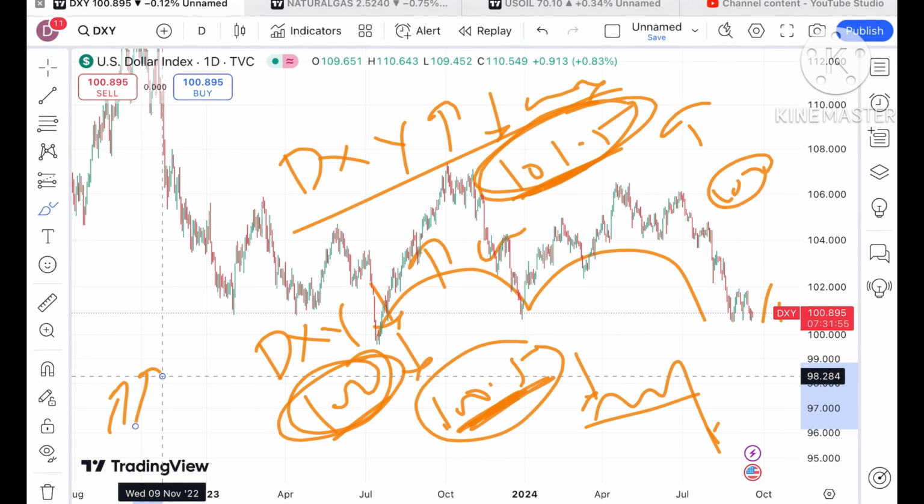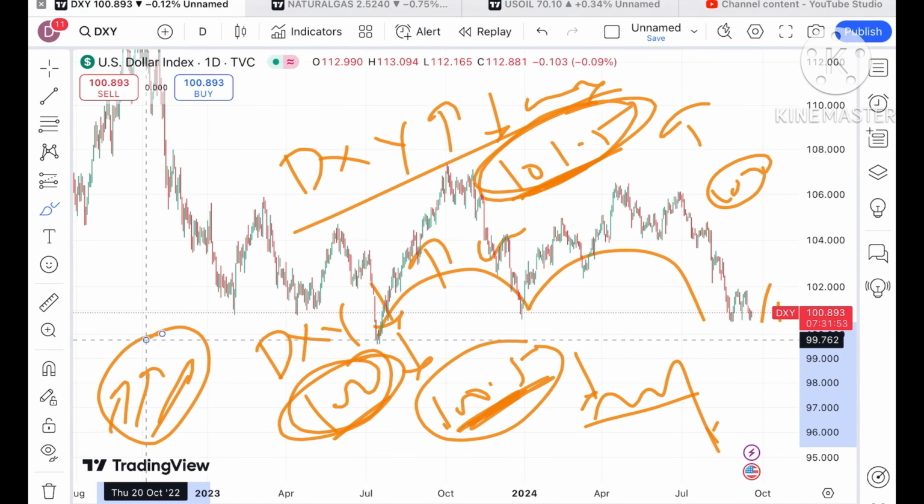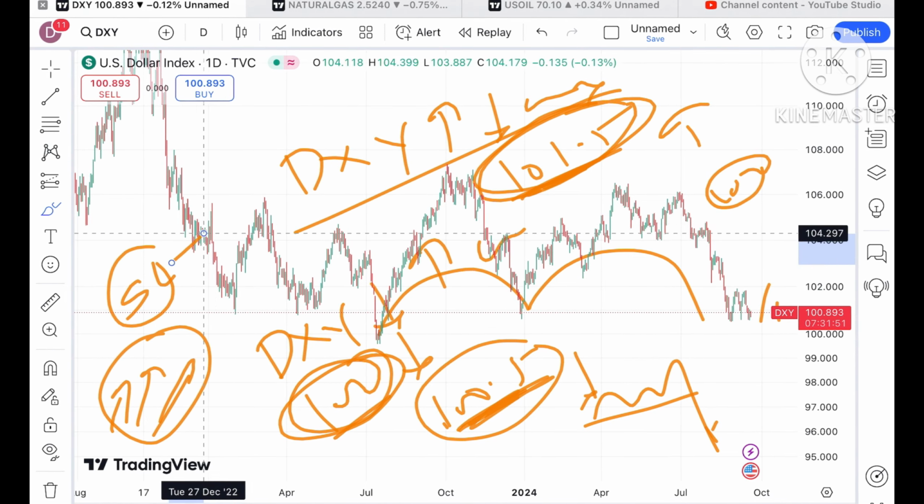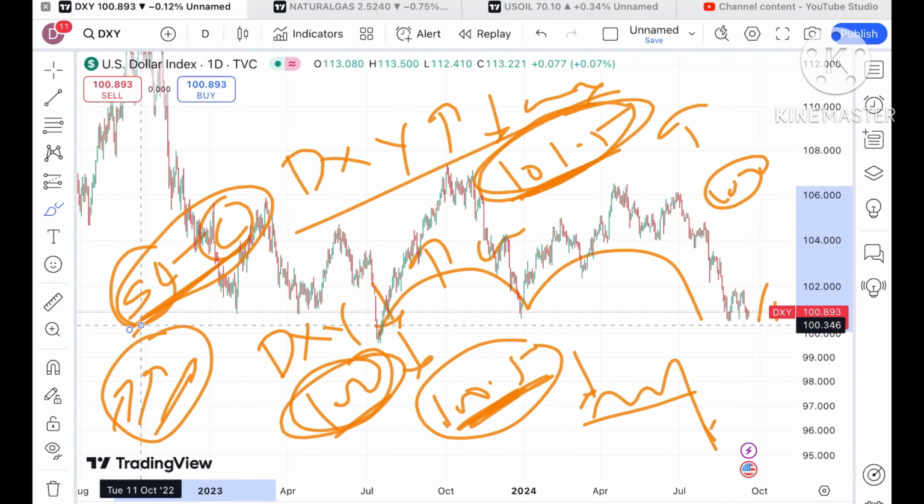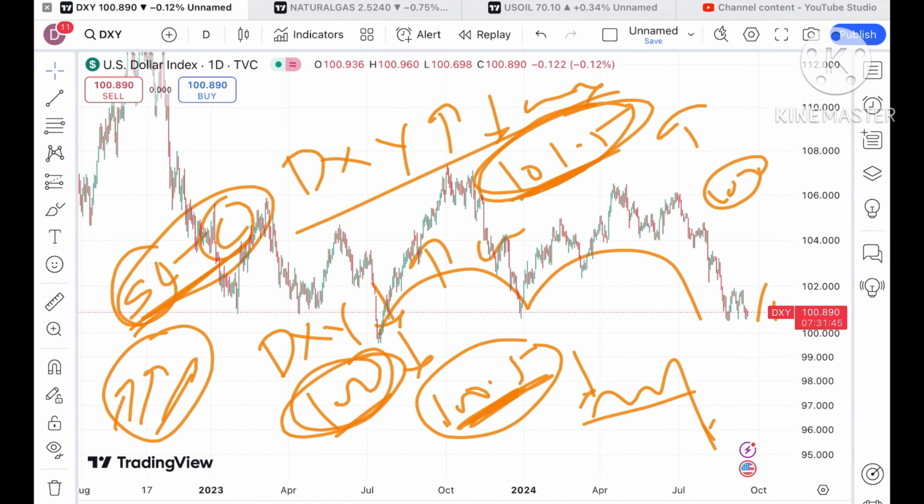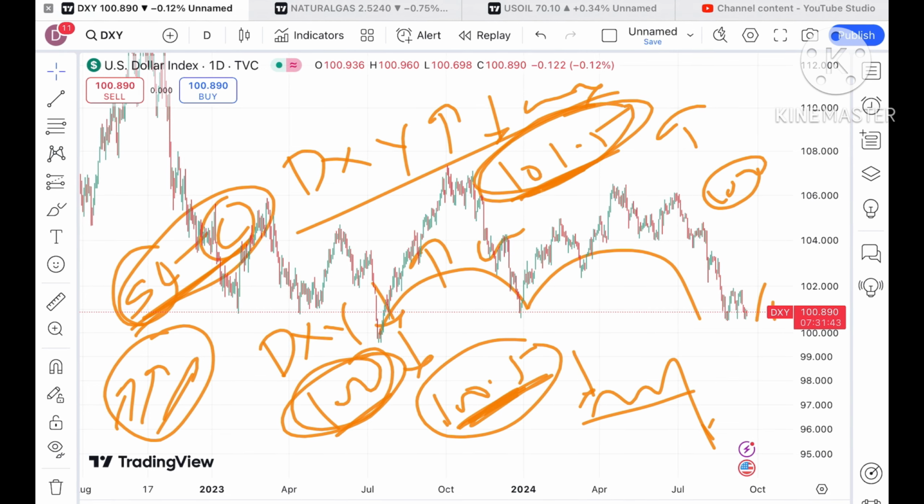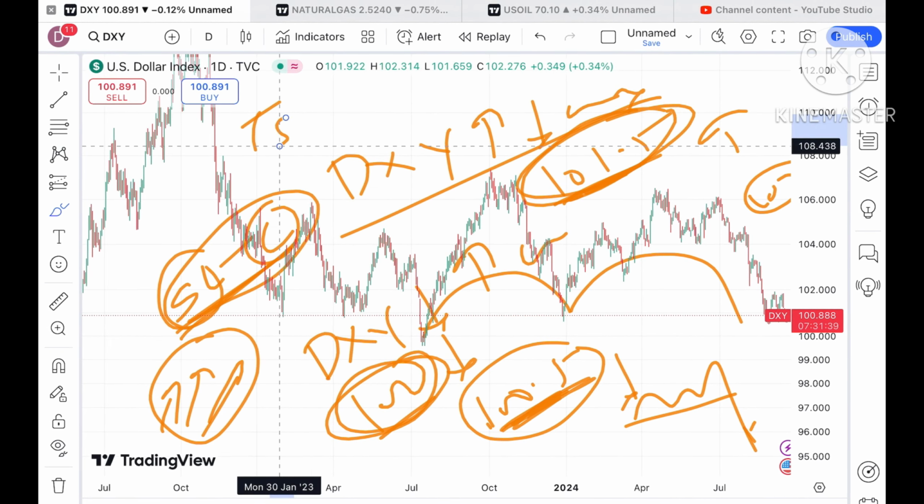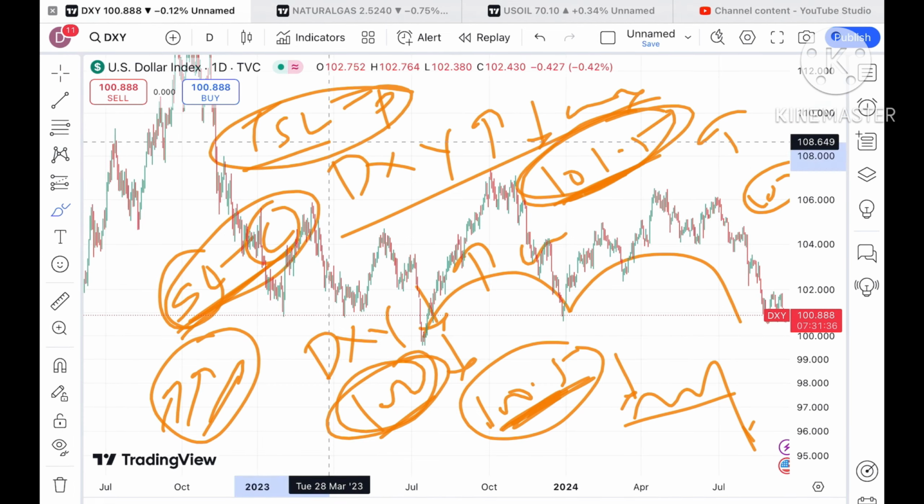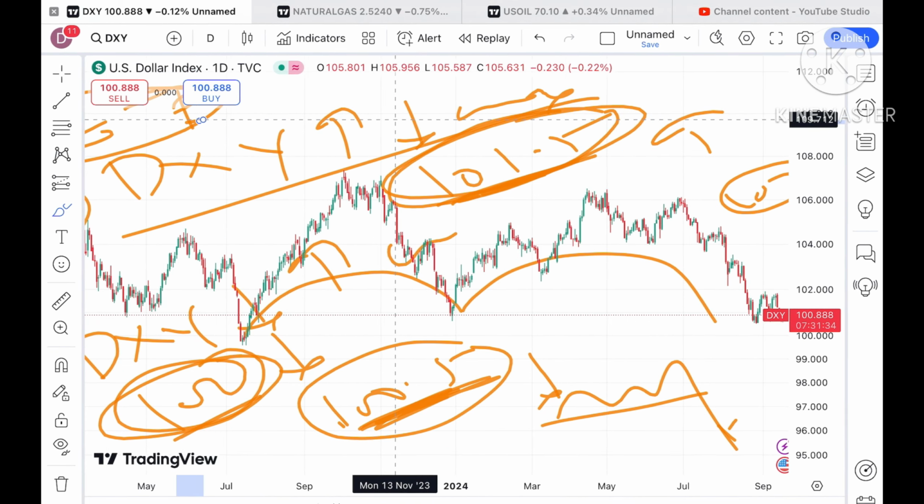Sometimes what happens is the crude and the dollar index start going upside together. In that case you have to follow this particular SL, and this is very important. You have to put this SL, because the market is uncertain, so whenever you trade you have to put that SL. And once you are in profit, try to trail the profit. If you are trailing the profit, you can trail the SL and save the profit.